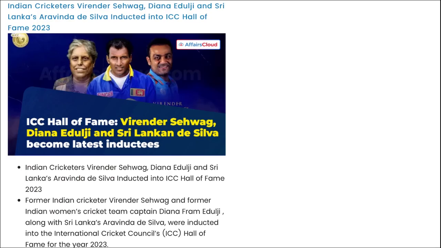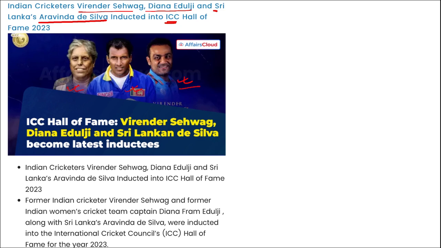Moving on. Next, we are talking about sports. Indian cricketer Virendra Sehwag, Diana Edulji, and Sri Lanka's Aravinda De Silva have been inducted to the ICC Hall of Fame. Right? I repeat, recently three players, Virendra Sehwag from India, Diana Edulji, and Sri Lankan player Aravinda De Silva have been inducted to the ICC's Hall of Fame. Mark this, right? This is important.